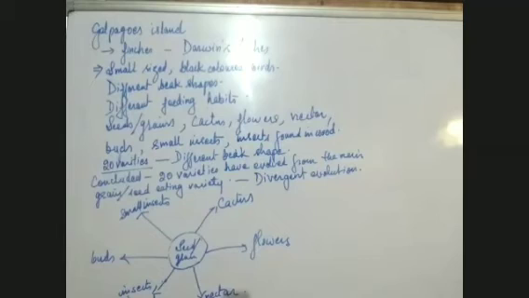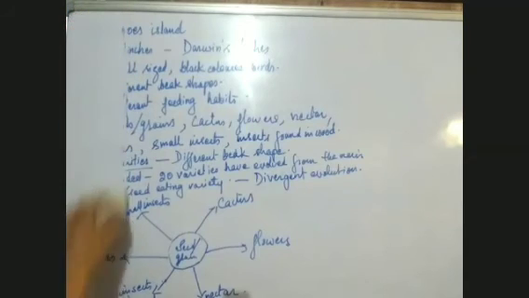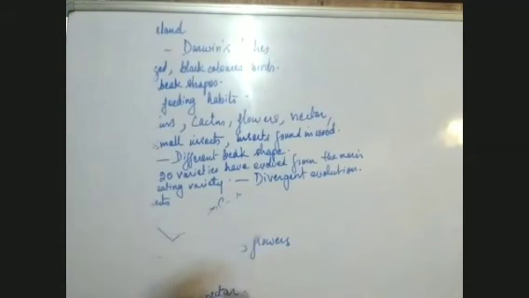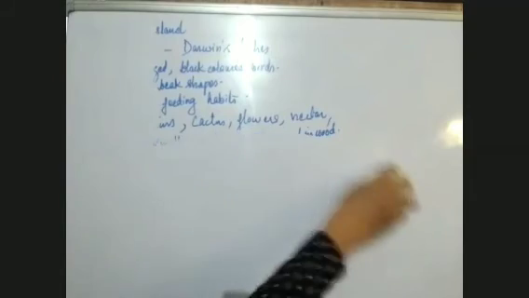Now, this was the first in biogeographical evidence of evolution. The second in this is restricted distribution. But before restricted distribution, otherwise you will not be able to understand that, I'll tell you discontinuous distribution of organisms.